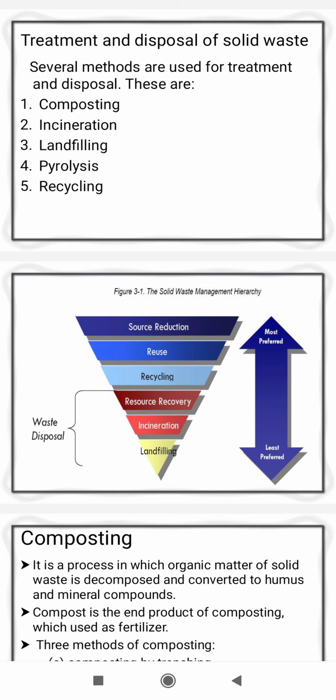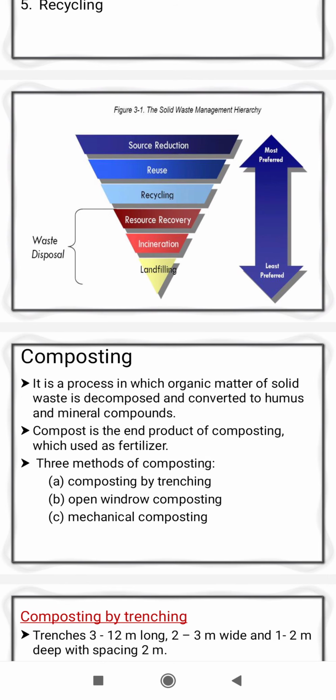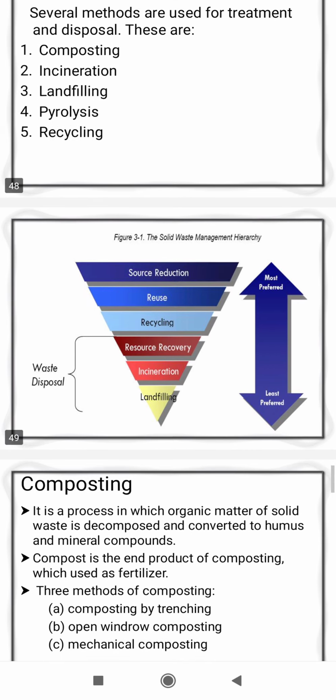In this process, we first have to collect the waste. After that, we have to separate and segregate this waste. From it you have to separate the plastic, the papers, the metals, and the other material. The remaining waste, which is organic and biodegradable in nature, you have to send for the composting process. So this process is called the composting process.